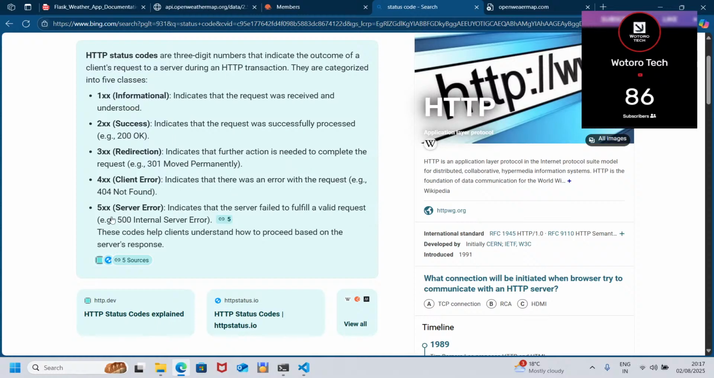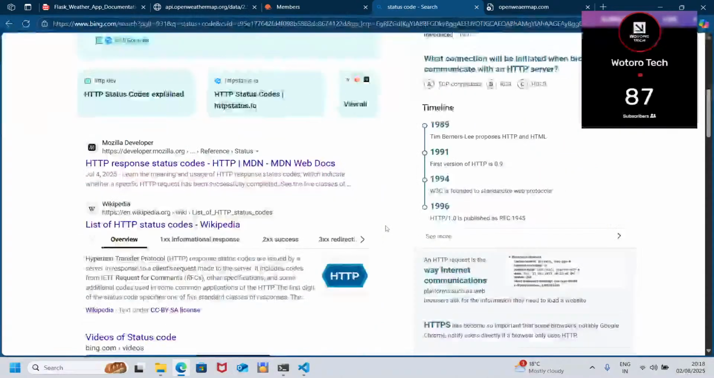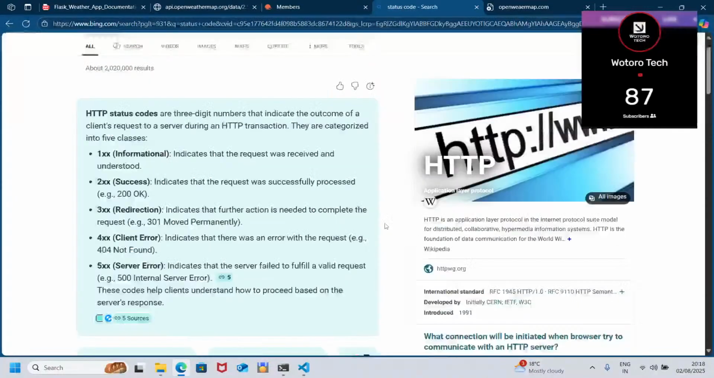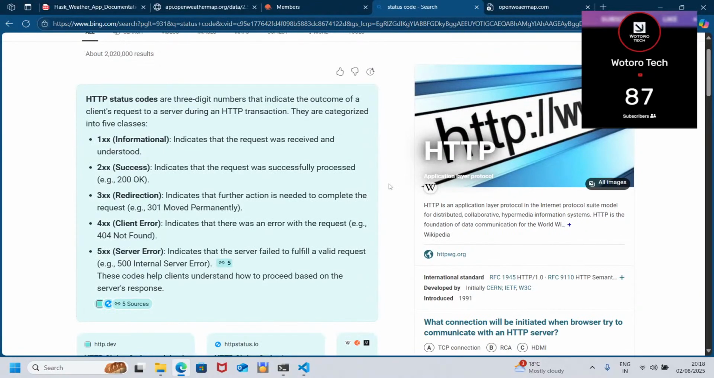Then 500 is a server error, internal server error. This internal server error means the mistake is in your code. It's not the request. It is your code that has errors that gives the 500 internal server error. So these are the status codes. You can read more about them, or we can go through them some other time.